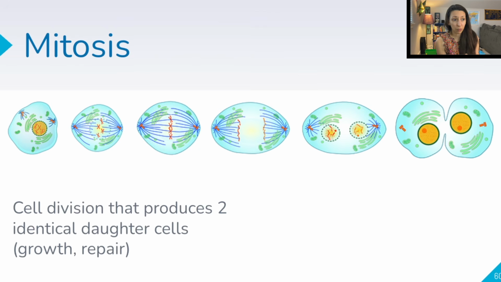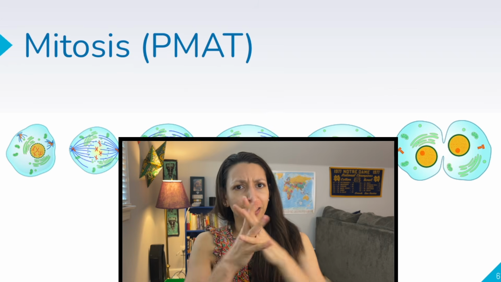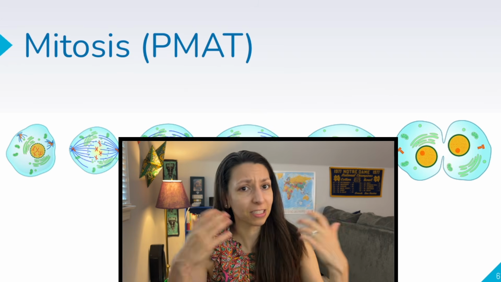Mitosis is going to start with one cell. Remember, the cell has already duplicated its DNA, and then it's going to go through its own stages before it divides. So those stages are, you can remember PMAT. Another way I like to say is prophase, metaphase, anaphase, and telophase. That's a lot of words.